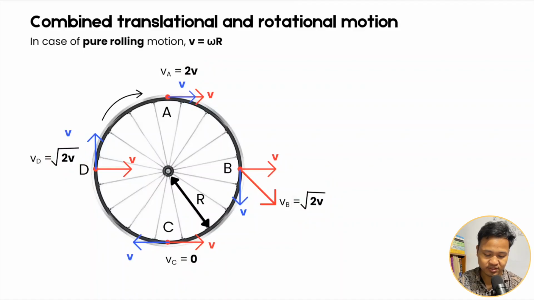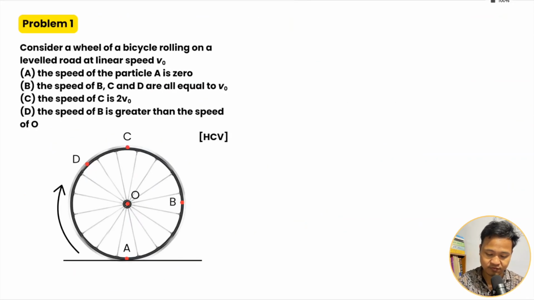Till now the questions got solved for the case of motion of a rigid body. So the first question: consider the wheel of a bicycle on a level road, linear speed v naught. Okay, this linear speed v naught is the center of mass speed. So point O is there. So point O is going with v naught.